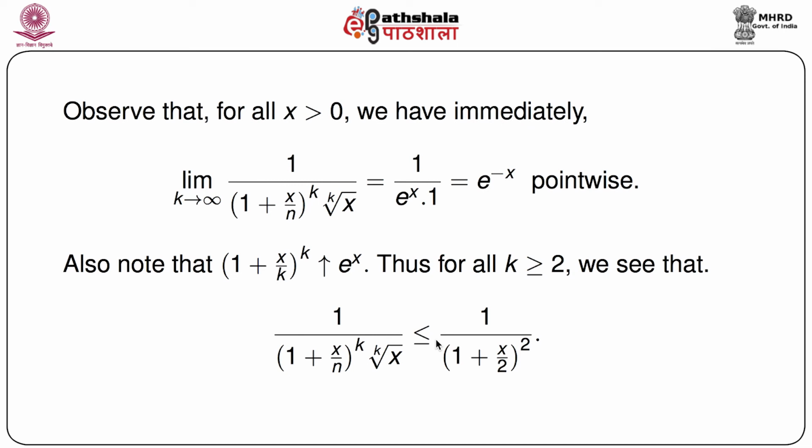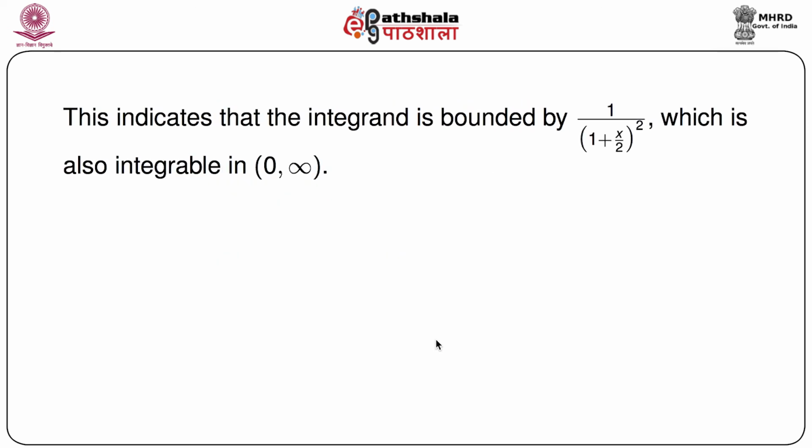That means it is bounded by a function, and this right hand side function is also integrable. That's the important point to observe. So that means this integrand, the given function, is dominated by another function which is also integrable. So that immediately tells us that the dominated convergence theorem can be of great help in solving this problem. That is, this indicates that the integrand is bounded by 1 by (1 plus x by 2) whole square, which is also integrable in the range 0 to infinity.